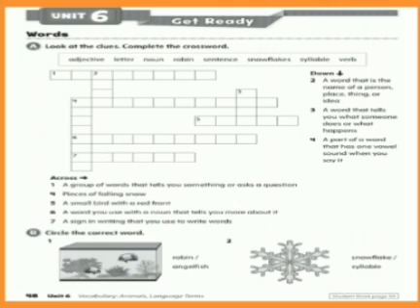Okay, then you have exercise B. Here you are going to look at the pictures. Exercise B says circle the correct word. You are going to look at the given pictures and tell whether the first picture is a robin or an angelfish, and then tell whether the second picture is a snowflake or a syllable. Alright, these two exercises are really very easy. Okay, you have to do them very carefully.